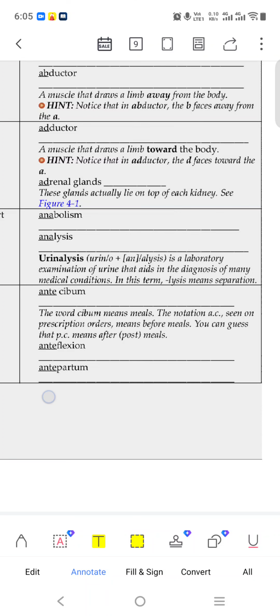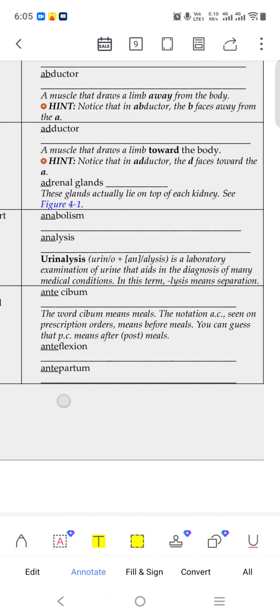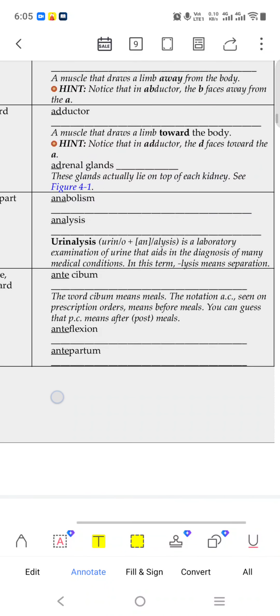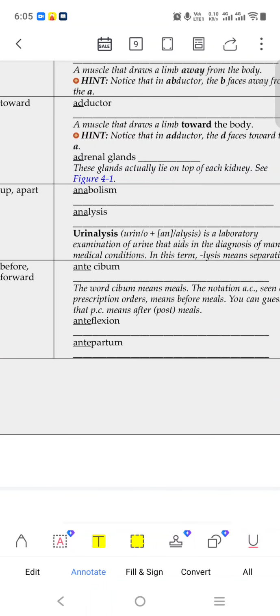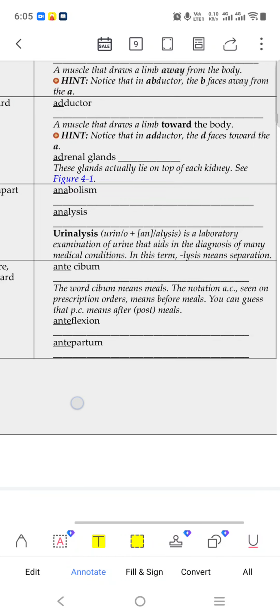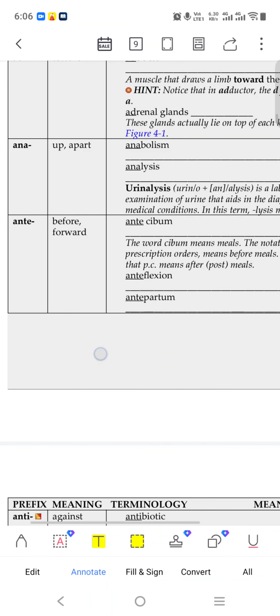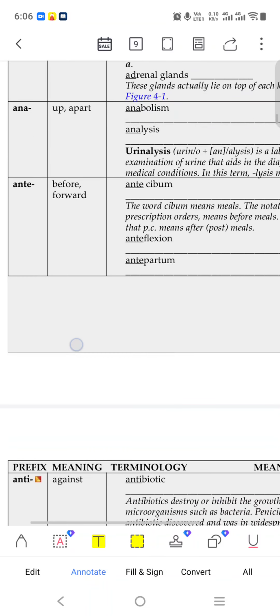The notation AC in a prescribed order means before meals, the order as you give to the patient. Like PC means after meals, AC means before meals. Right. Anteflexion, flexion means bending. Anteflexion, bending forward. Antepartum.